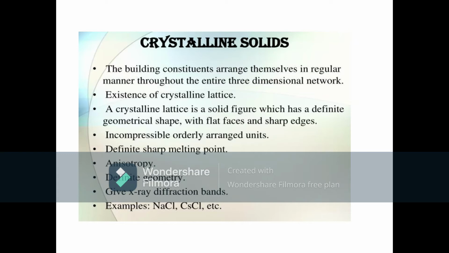They are anisotropic. A very important property, anisotropy, means they give different properties in different directions. They have definite geometry and they give X-ray diffraction bands. The examples for such solids are NaCl, CaCl2, etc. We can include some covalent solids like diamond and graphite also.